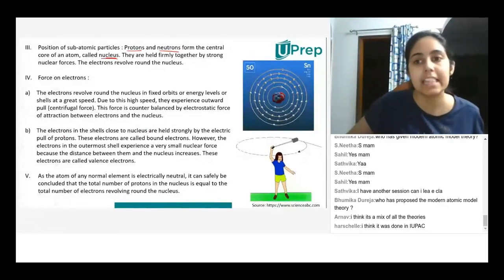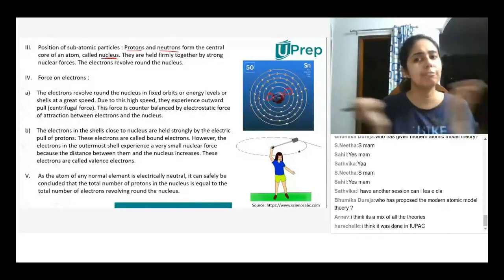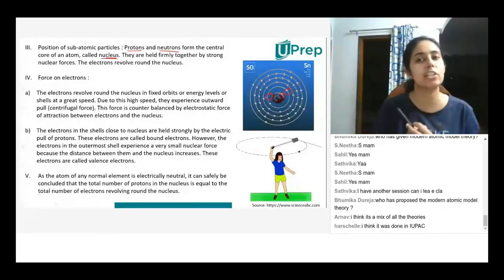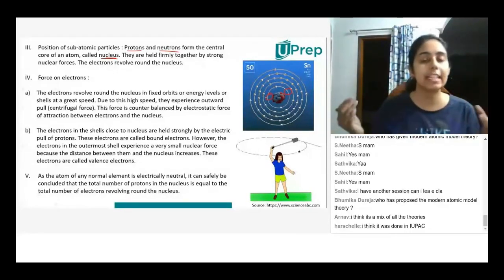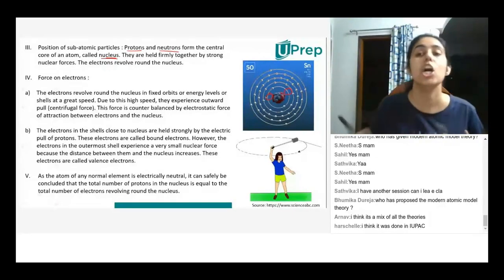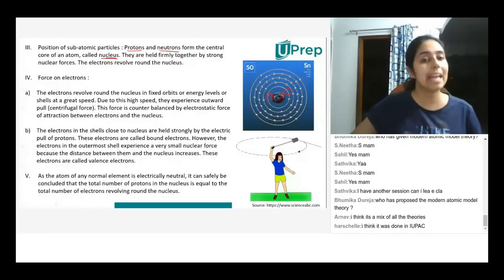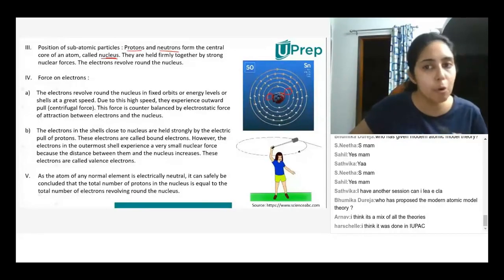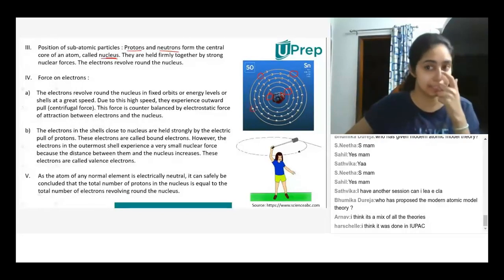We know that these electrons over here, which are close to the nucleus, have a lot of force of attraction because they are close to the positive charges. Positive charges and negative charges, because they are oppositely charged, will attract each other. So the electrons closest to the nucleus will be held with much more force than the electrons further away from the nucleus.